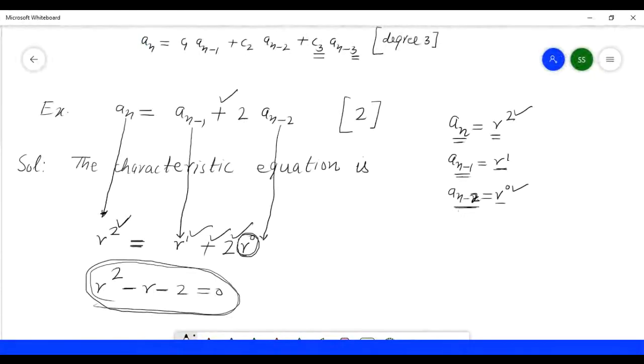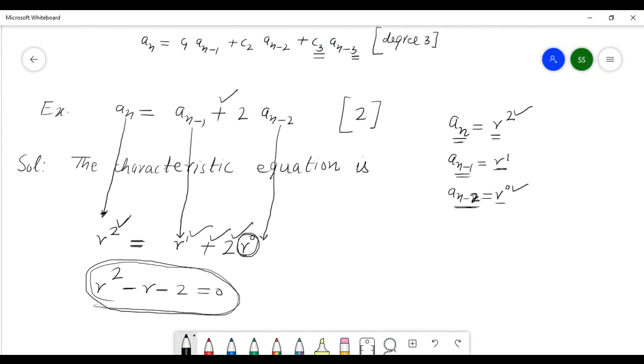Okay. But the characteristic equation is easy. r squared minus r minus 2 equals 0. And then solve it, find r. If r gives two different numbers, then how to write the general solution? Okay. I will explain it next lecture. Okay. First you understand up to here how to write the characteristic equation.